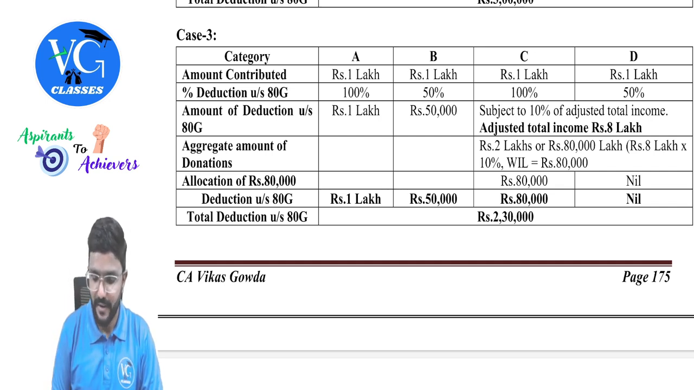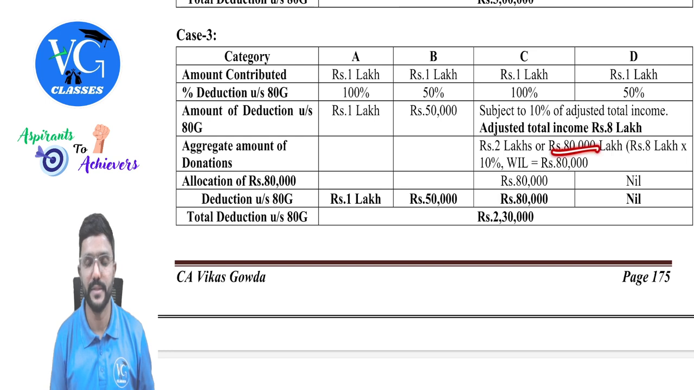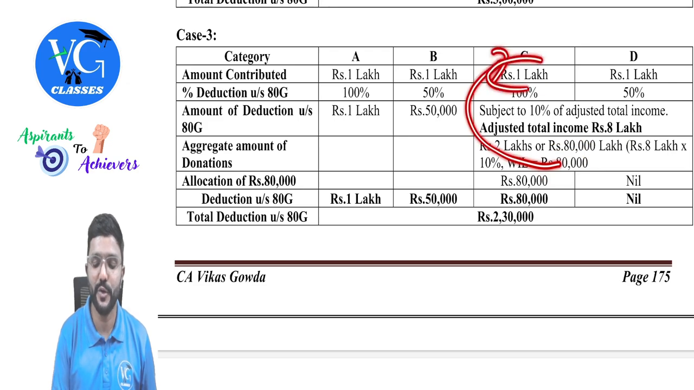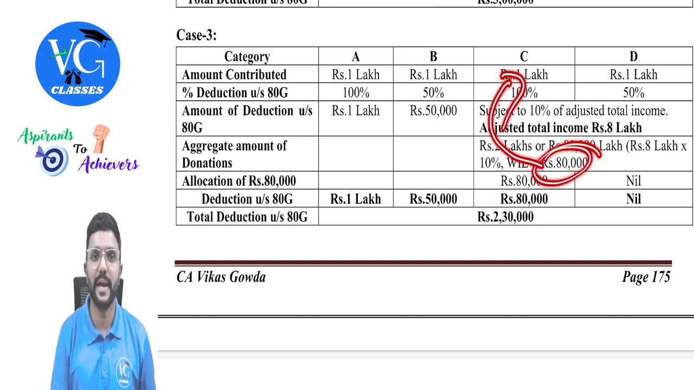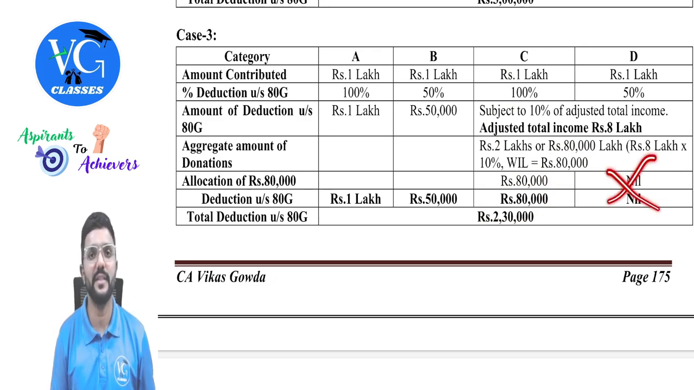Now, last case. I have changed the adjusted total income to 8 lakh. Rest all remains same, guys. So C and D put together, what is the total actual donations? 2 lakh. Compare that with 10% of 8 lakh, which is 80,000. Whichever is lower, guys, 80,000. So first allocate it to C. What is the actual donation for C? 1 lakh. So 80,000 is less than 1 lakh, so claim full for C. Sir, what about D? Nothing.